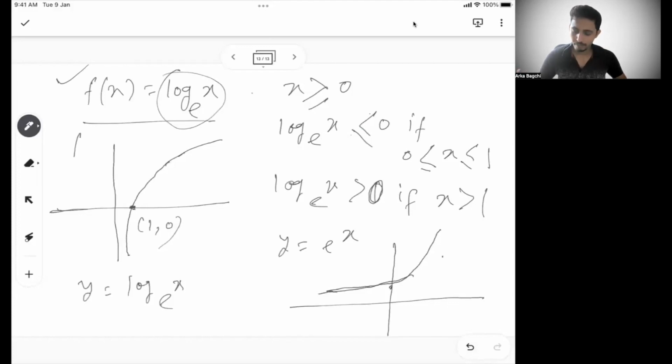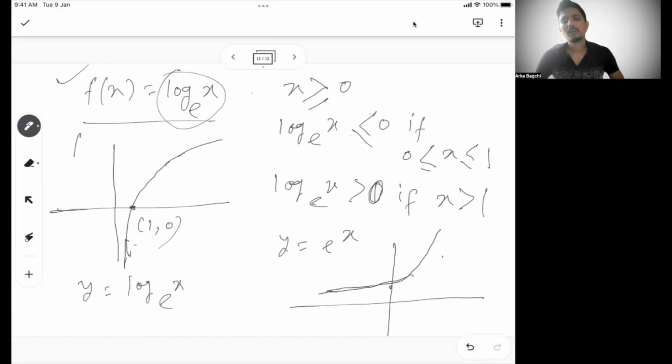So y can be negative when x is less than 1. X cannot be 0. Log 0 you can say tends towards negative infinity, which is not a very standard way of saying it, but this is what you can think of. So it tends towards 0.